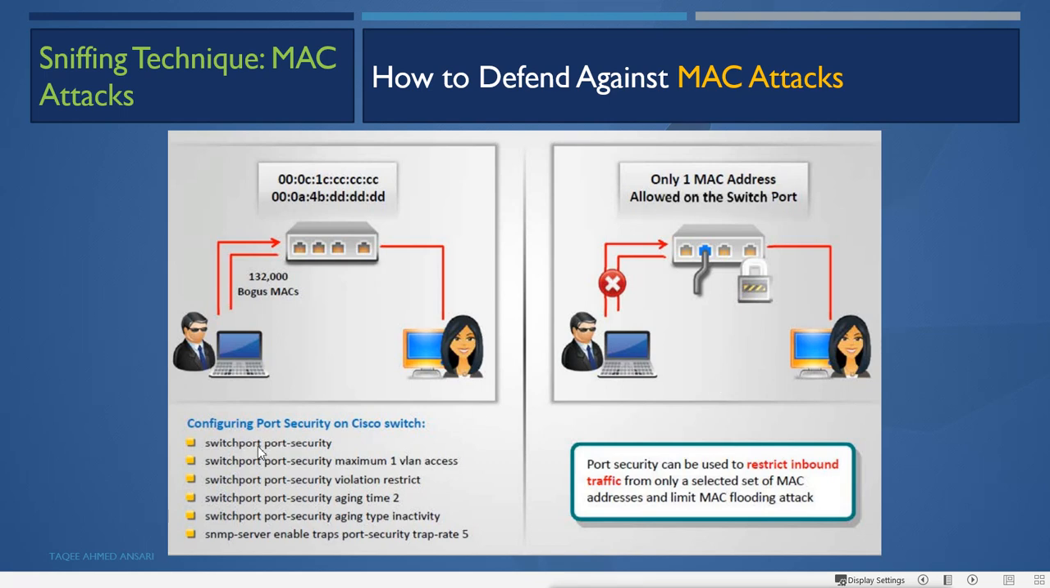First command is the switchport port-security command. This command will enable port security on the port. Which port do you want to enable port security on? Your important ports, the ports connected to important machines like servers and important devices like routers or gateways.